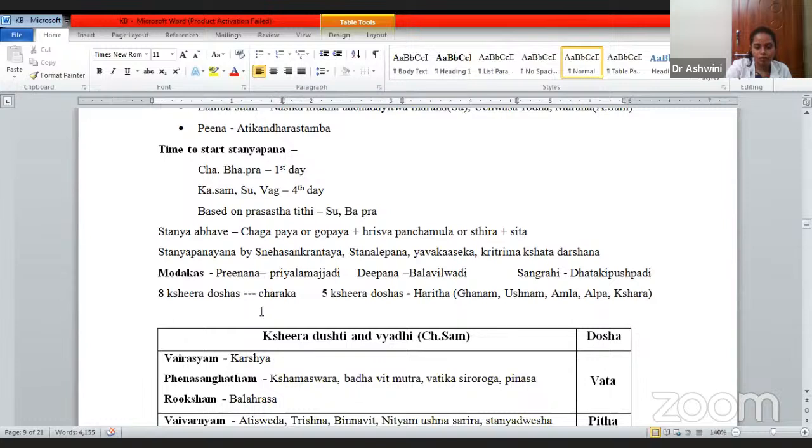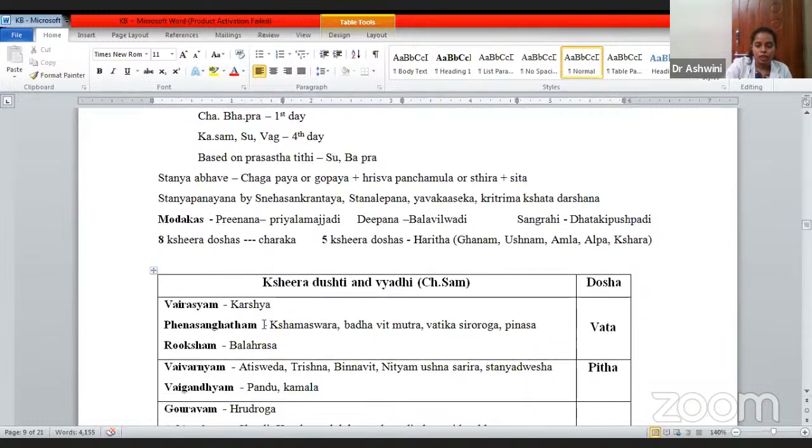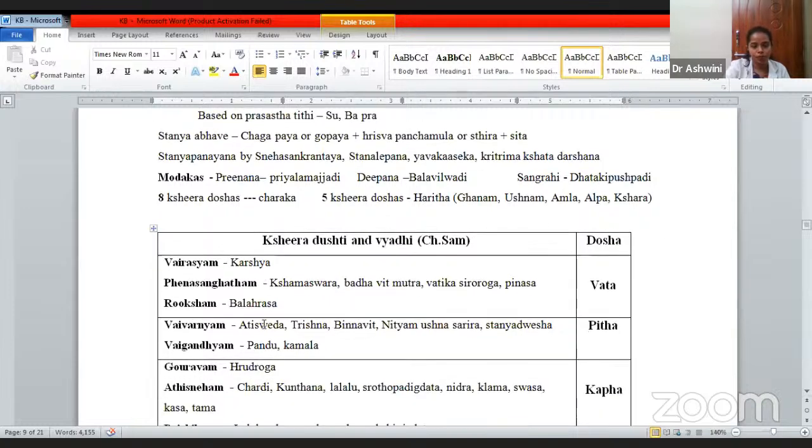Now the time to start Stanya Pana: Charaka and Bhava Prakasha both have told from the first day, whereas Kashyapa, Sushruta and Vagbhata have told the fourth day. Based on the Prashasta Tithi, it has been mentioned by Sushruta and Bhava Prakasha. Bhava Prakasha has told two opinions. One, on the first day also you are supposed to feed, or based on the Prashasta Tithi, on the auspicious day, you can start feeding the baby.